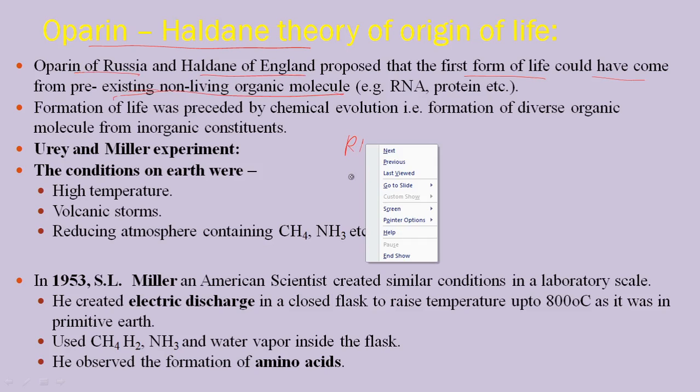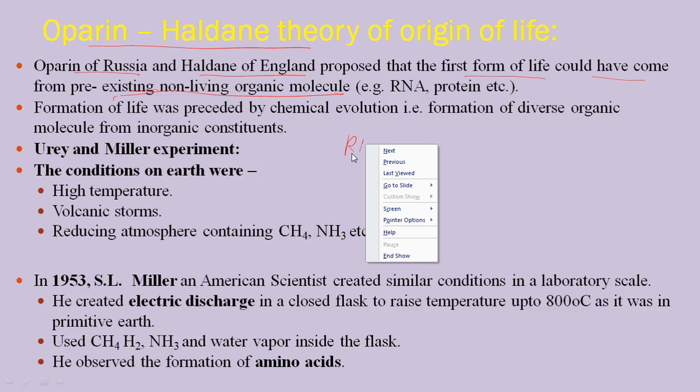if you go on the structure of RNA, we find that RNA is basically made up of carbon, nitrogen, hydrogen, oxygen. Okay. If you go on the primitive atmosphere, what do you get?